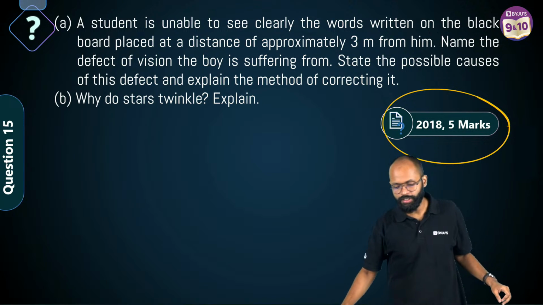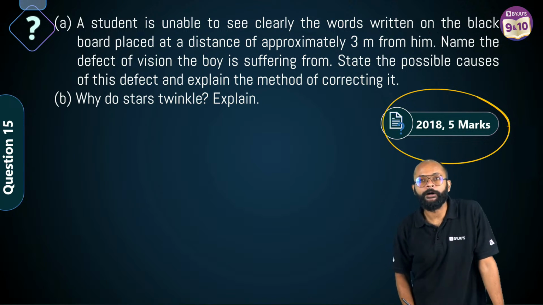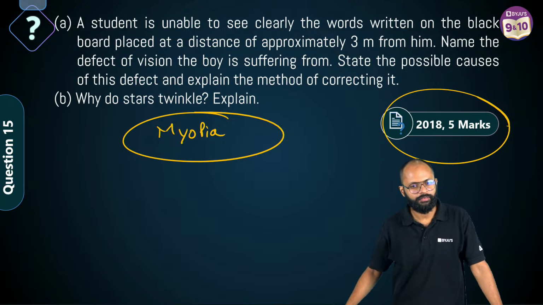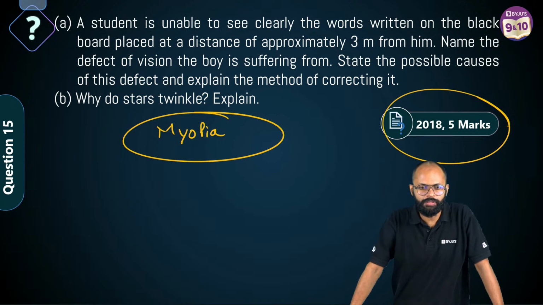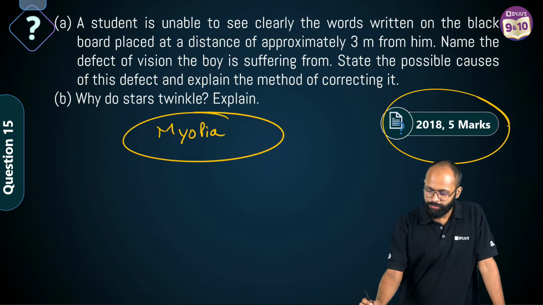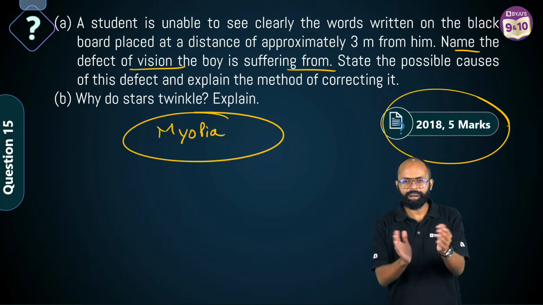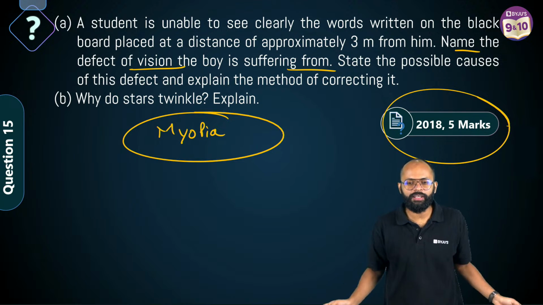This boy has what? This boy has myopia, right? Correct? Very good. Everyone knew what happened? Question 15, na? Bhai, name the defect of vision. It is myopia. Possible causes. Causes of myopia. Come on.